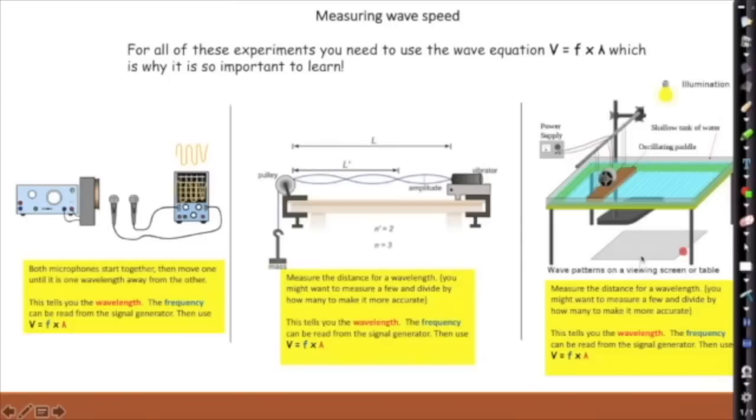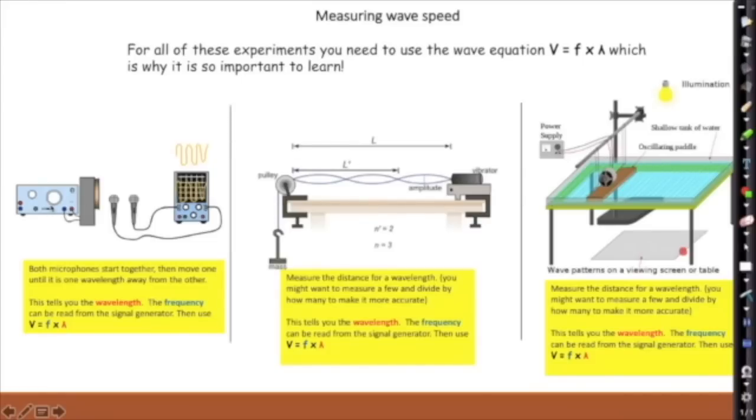There are 5 examples of practicals that you need to know about for measuring wave speed. 3 of them all use the wave equation, which is V equals F lambda, as you can see down here, and the 2 on the next slide use the speed equals distance over time equation to work them out. Now, you would have seen all of these in class, but it's just a quick whistle-stop tour of how these work.